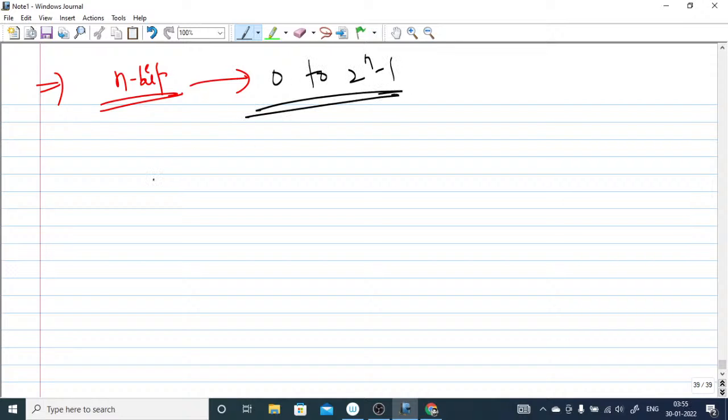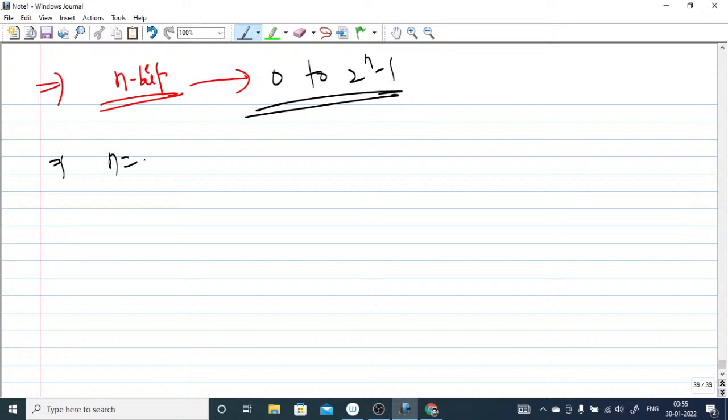Suppose there are n bits, so what is the range of the number you can represent? You can represent from 0 to 2 to the power n minus 1. Means the maximum decimal value will be 2 raised to power n minus 1, and minimum will be 0.